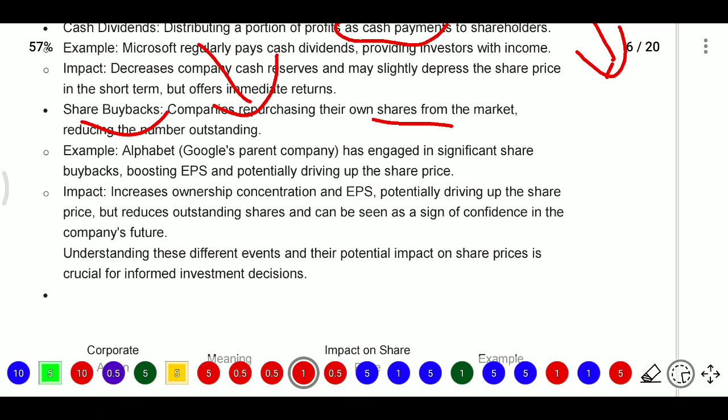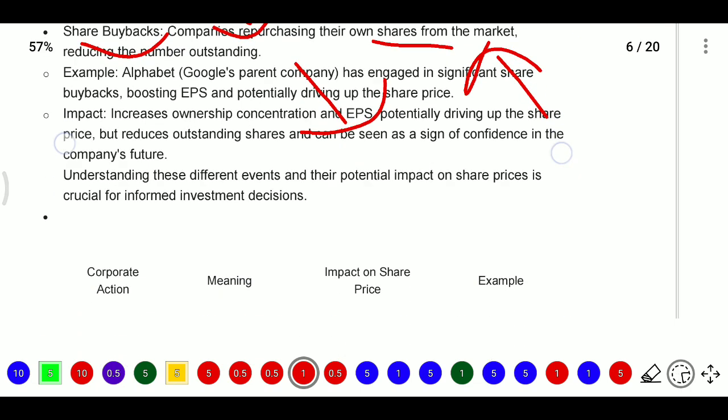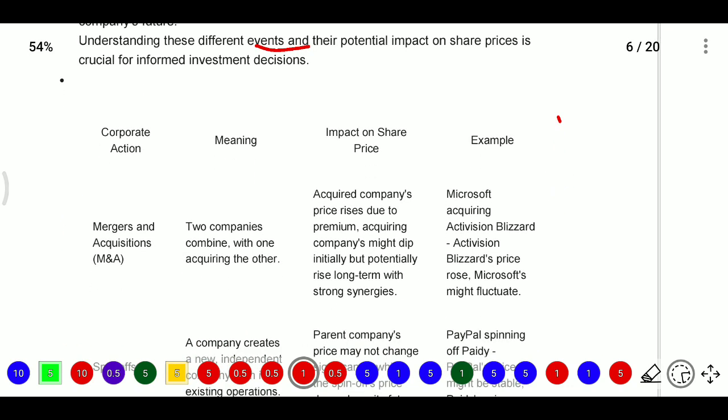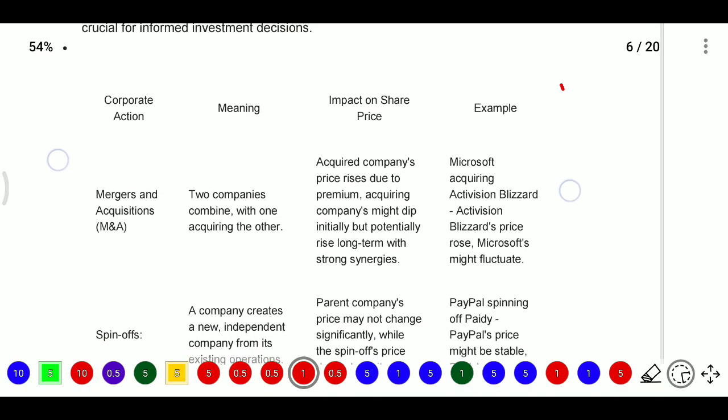Next, what is the impact? Ownership concentration will increase and EPS will increase, potentially driving up the share price, and the number of outstanding shares is reduced, which can be seen as a sign of confidence in the company's future. Understanding the different events and their potential impact on share price is crucial for informed investment decisions. We will go through a live example for each of these corporate actions.